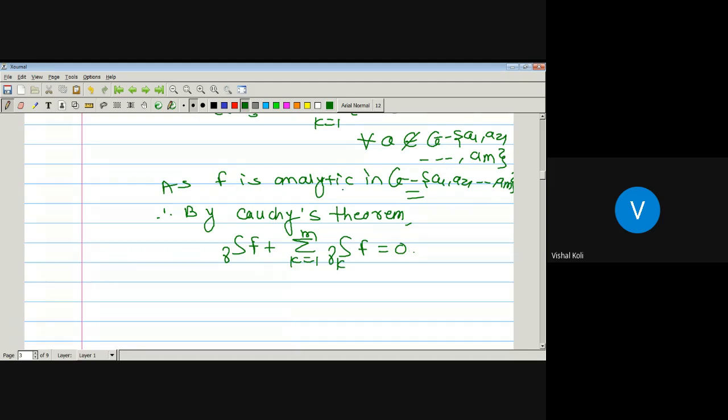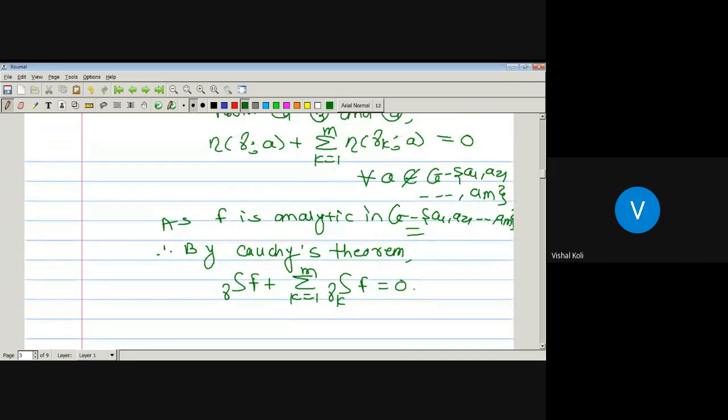Since the given function f is analytic in G except these isolated singularities, it means the integral over the curve gamma of f will be equal to 0 on this region. Similarly, gamma k is also a closed rectifiable curve and f is analytic on this region, so the integral over the curve gamma k of f is also equal to 0.